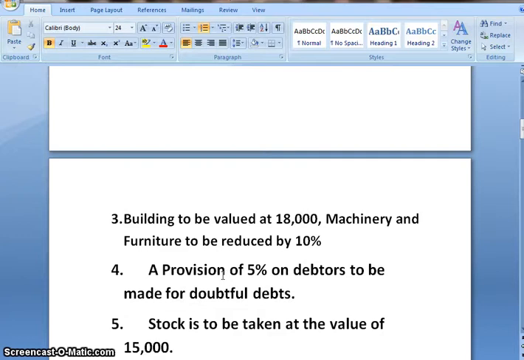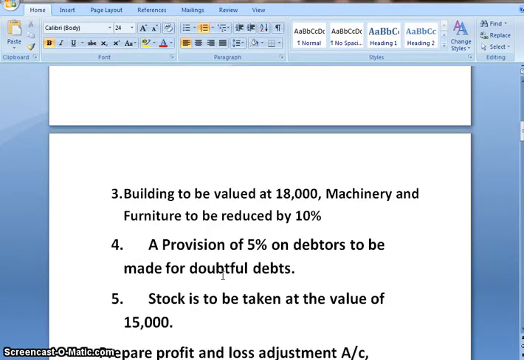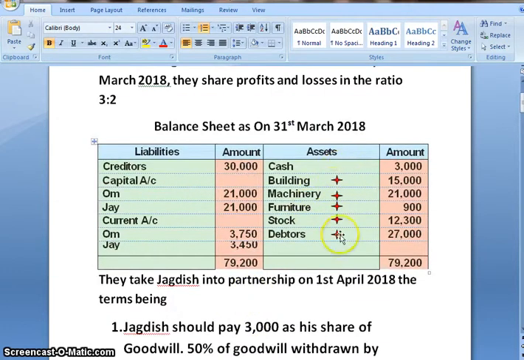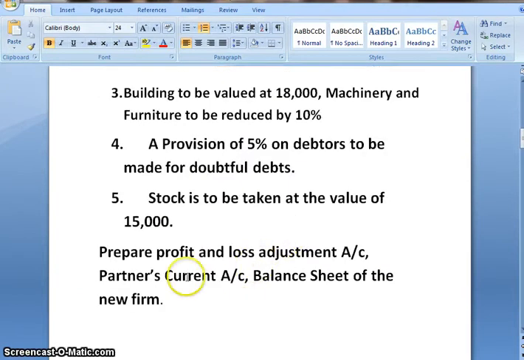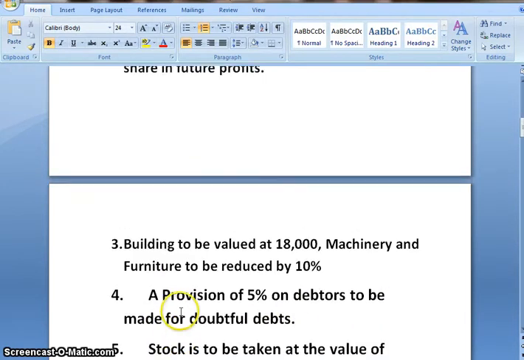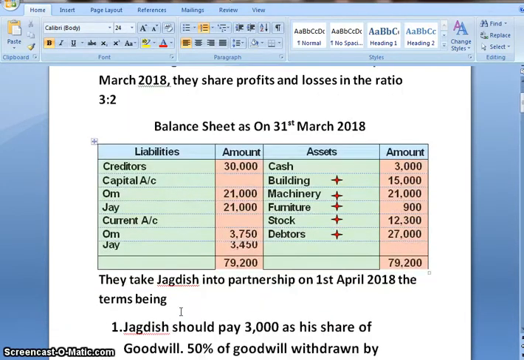So after reading the question, we understand there is adjustment relating to building, machinery, furniture, debtors and stock. And that is why I have inserted star mark over here. Prepare profit and loss adjustment account, partners current account and balance sheet of the new firm. Now in this particular question we are requested to prepare current account of the partners, and that is why capital account of the partners will be directly posted in the new balance sheet.